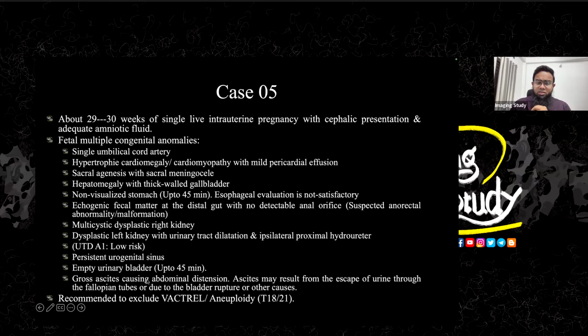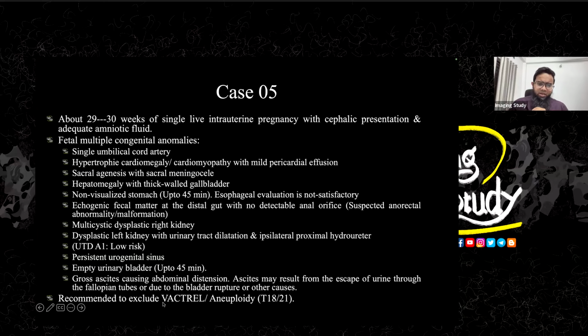So the gross ascites may be the result of the escape of urine through the fallopian tubes, which came from the vagina and uterus, and the vagina is getting fluid from the urinary bladder. And again, there might be bladder rupture association, but it is very uncommon. Okay, so we recommended it to be a VACTERL association or aneuploidy, that is trisomy 18 or 21. So these need to be excluded or evaluated.